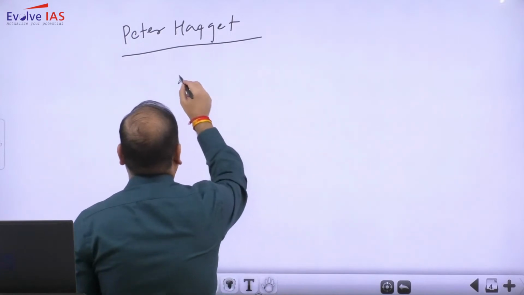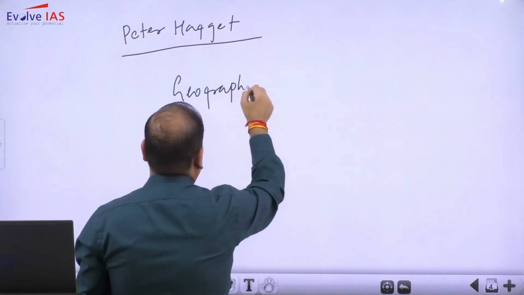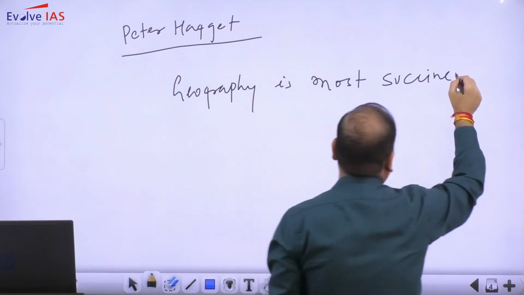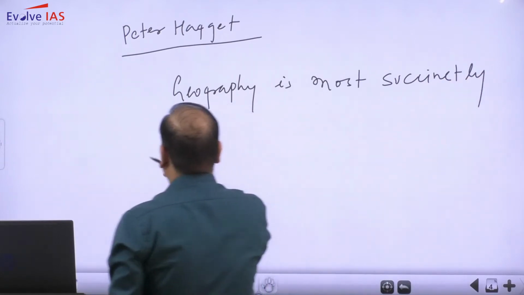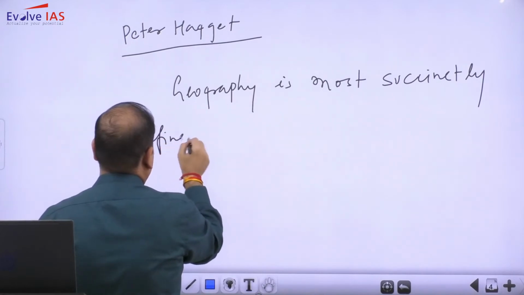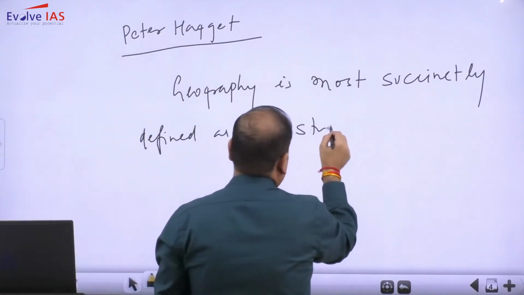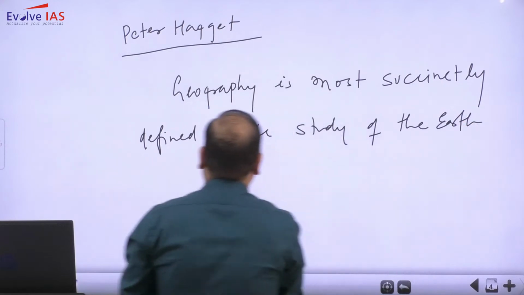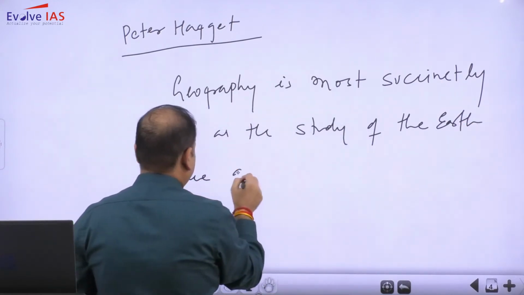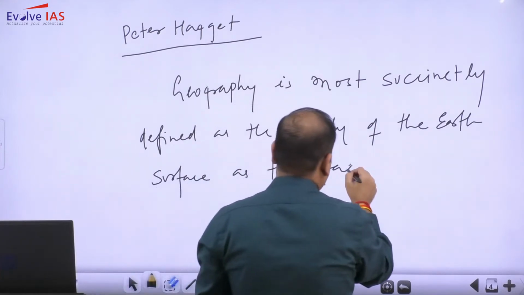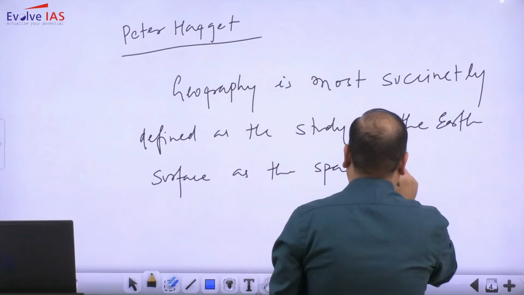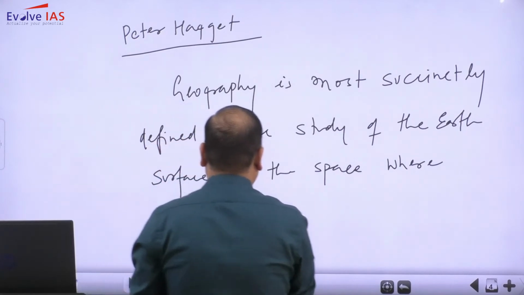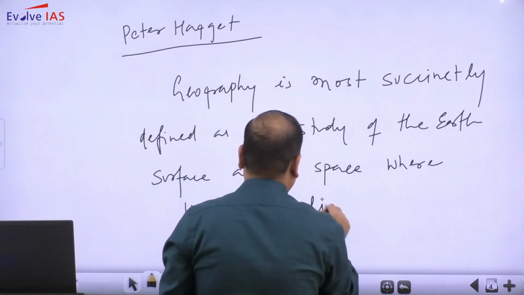According to Peter Haggett, geography is most succinctly defined as the study of the earth surface as the space where humans are living.